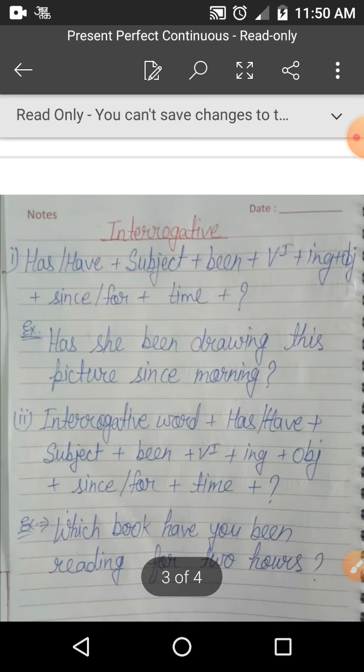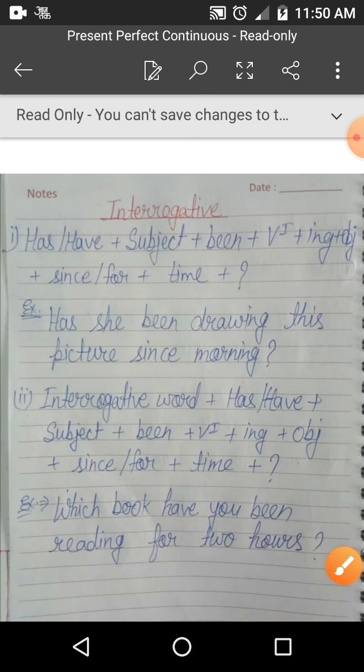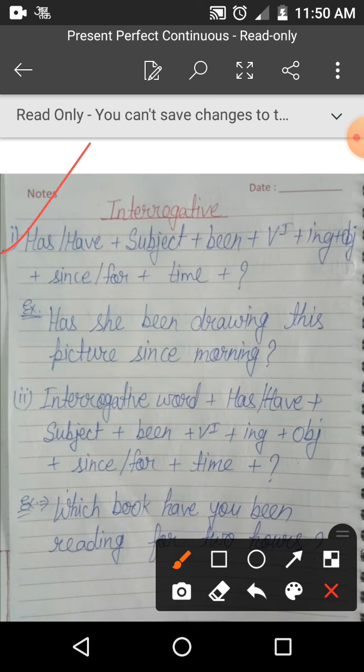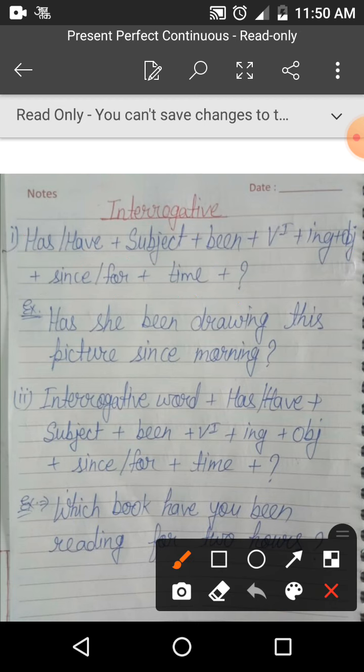Next you can see the interrogative structure. As you already know, there are 2 types of interrogative. First, which starts with helping verb, and second, which with interrogative word. At first we will see first kind. In the first kind of interrogative we use helping verb, then subject, and then been, first form of verb, ing, object, since for, time, and in the last, question mark. Remember, you have to use subject in between the has, have, and been.